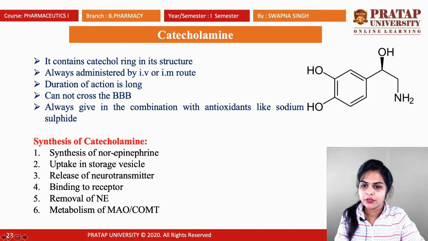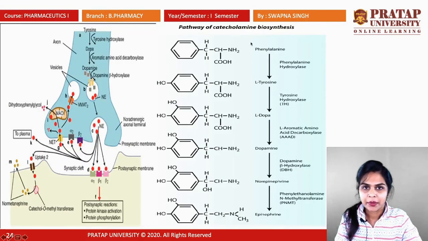Next, synthesis of catecholamine. The first step for the synthesis of catecholamine is the synthesis of norepinephrine. Second, uptake in storage vesicle, release of neurotransmitter, binding to receptor, removal of norepinephrine, and metabolism by two enzymes, that is MAO and COMT. This is the pathway.